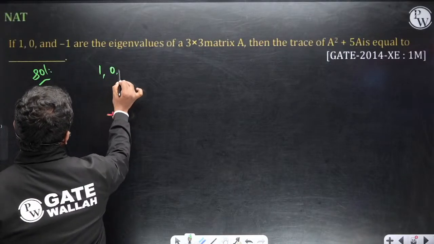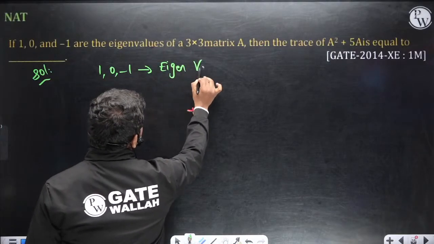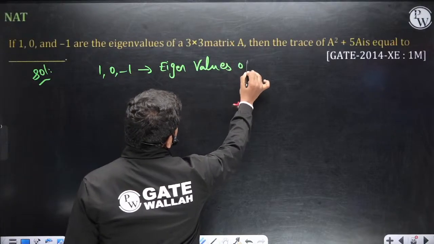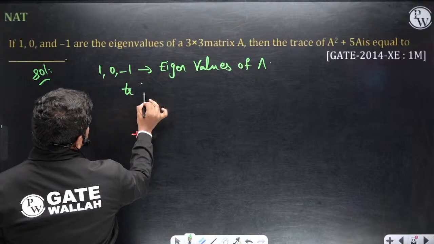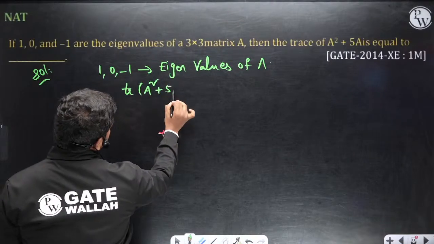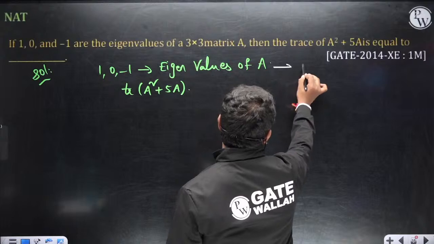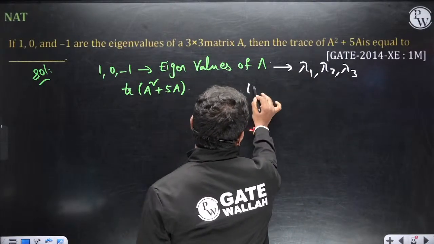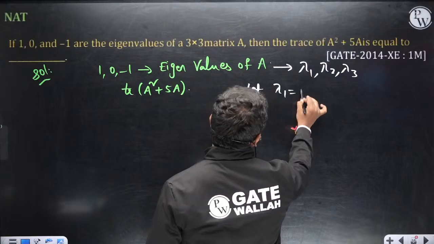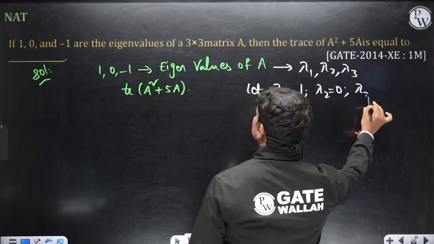1, 0, minus 1 are the eigenvalues of a 3 by 3 matrix A, for example. Then the trace of A square plus 5A. Okay, so look, let us suppose A has the eigenvalues lambda 1, lambda 2, lambda 3. Let lambda 1 is equal to 1, lambda 2 is equal to 0, lambda 3 is equal to minus 1.